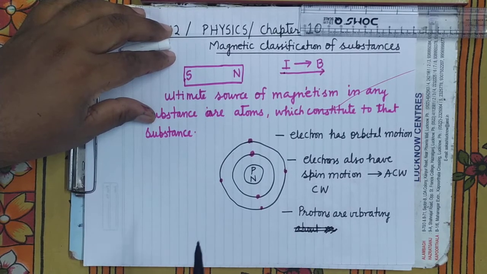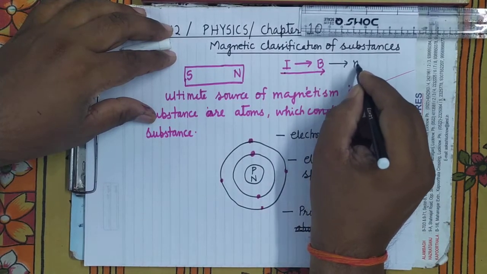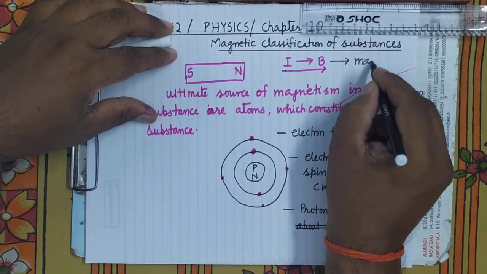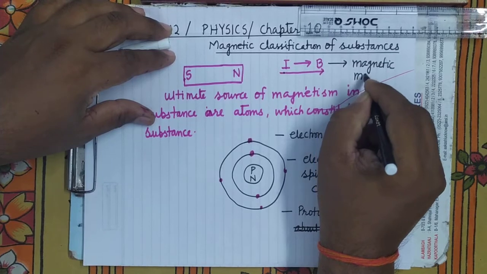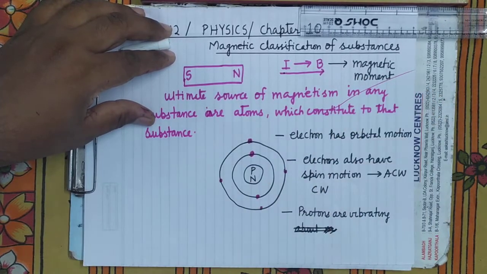As we know, magnetism produced by any source is measured by magnetic moment. It's clear. For example, if you have to compare two magnets, which one is the stronger magnet? The one which has greater magnetic moment.